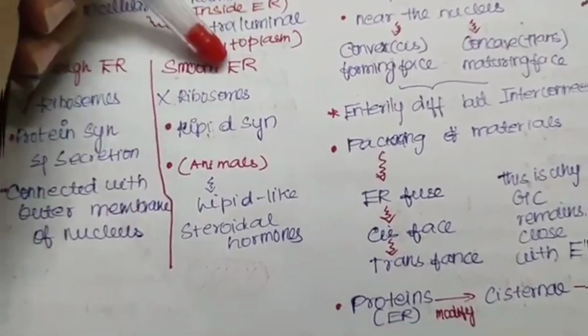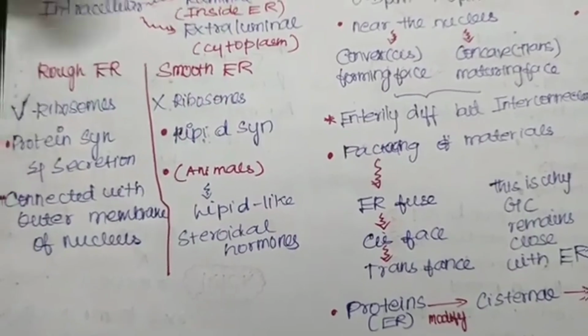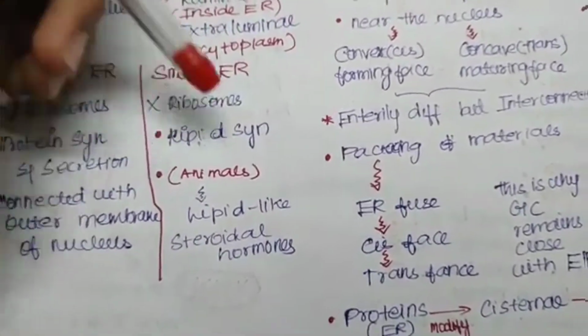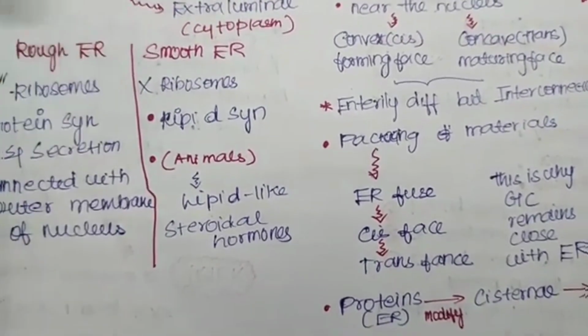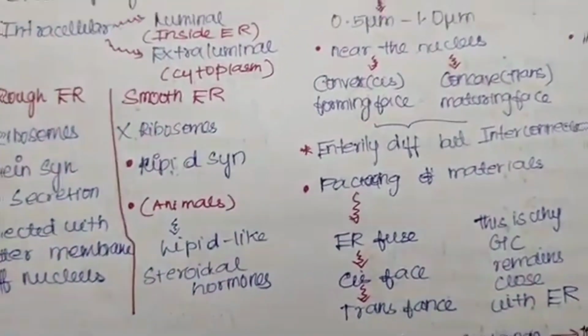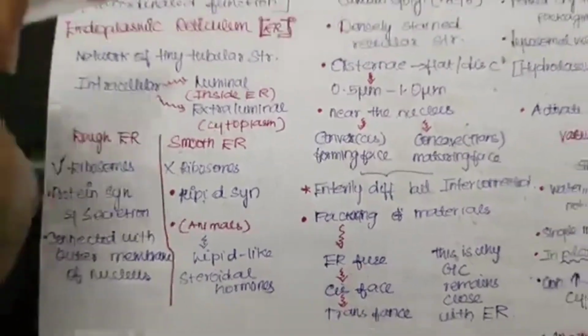Now the smooth endoplasmic reticulum has no ribosomes and it helps in lipid synthesis, and in animals it synthesizes some steroidal hormones, which are lipid-like. Okay, these are the two types of endoplasmic reticulum.